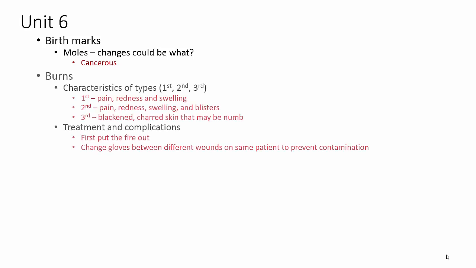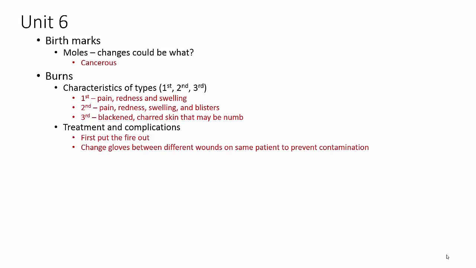Alright, Unit 6. Unit 6 deals with the skin, or integumentary system. So we see here with birthmarks, you need to know that moles, when they change, there could be an issue with cancer. So you need to know that if there's changes, it could be an indication that they're cancerous.